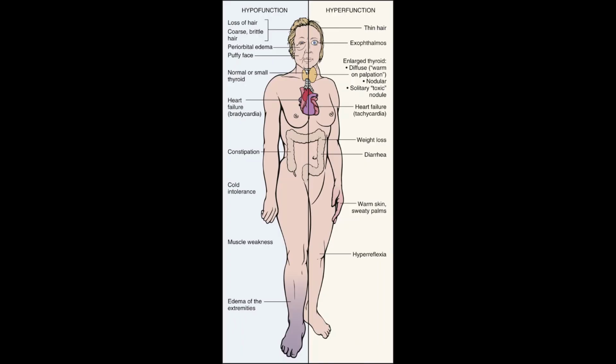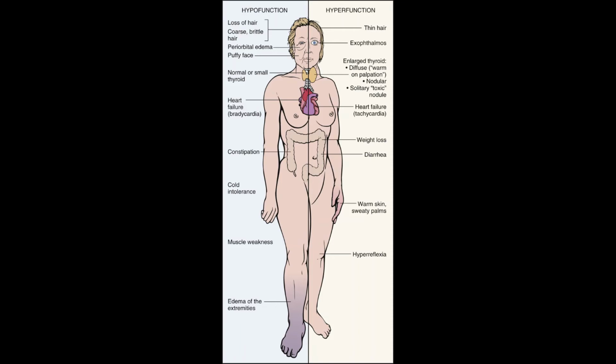This image shows you some of the visual differences and body function differences between hypothyroidism and hyperthyroidism. On the hyper side, you see thinning hair, the eyeball protrusion, an enlarged thyroid leading to a goiter. Heart failure caused by tachycardia, meaning your heart is beating too fast.